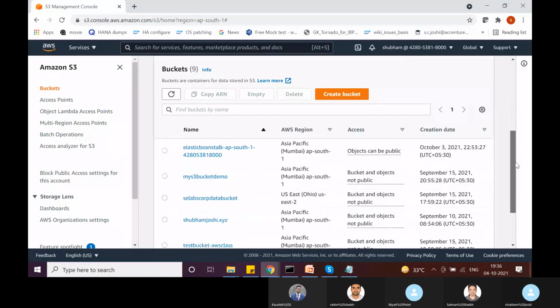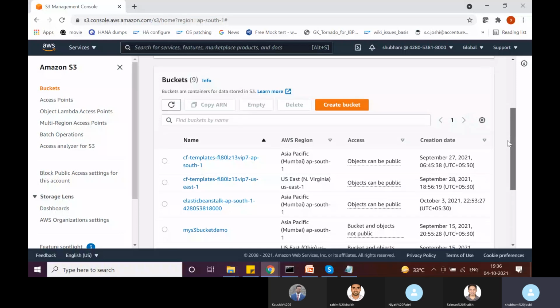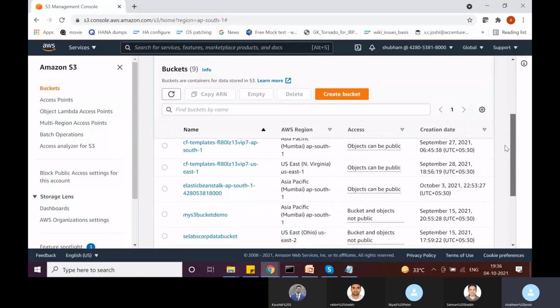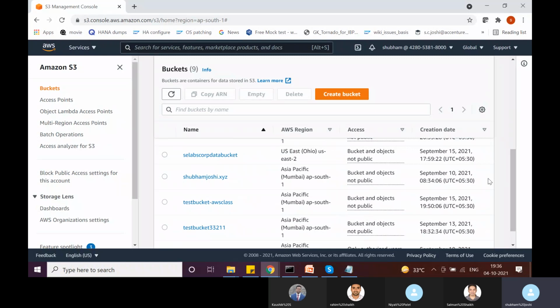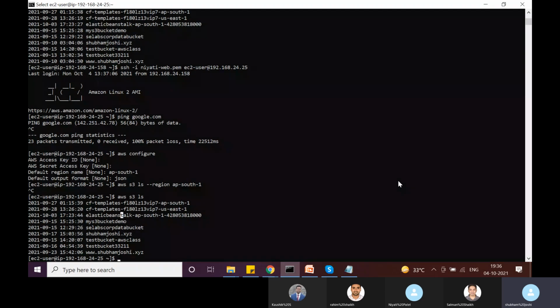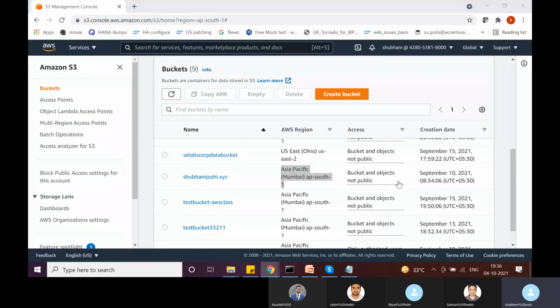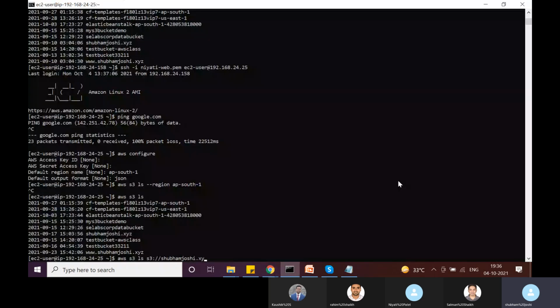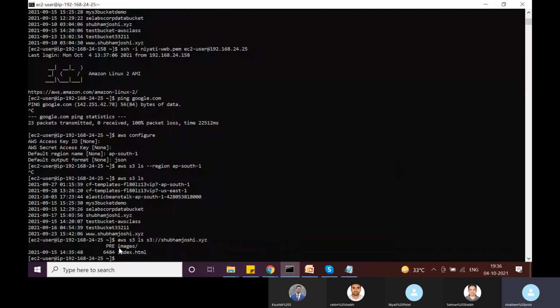Okay, so here we can see that we have these many buckets, but not all of the buckets are in Asia Pacific Mumbai, right? This bucket, shubhamjoshi.xyz, is in Asia Pacific Mumbai. So let's try to list the content of this bucket. If I do aws s3 ls s3://shubhamjoshi.xyz, I'll be able to list the content of this bucket because it is in Asia Pacific Mumbai. So I can see I have an images folder and an index.html file.